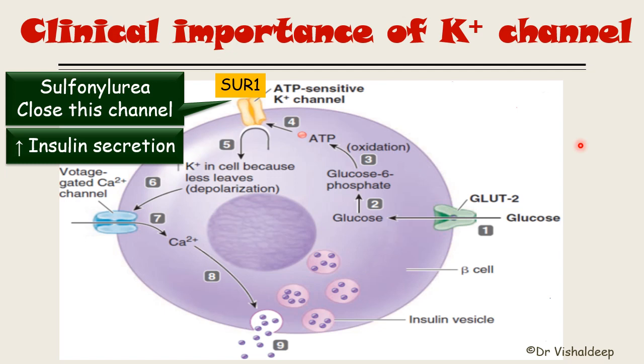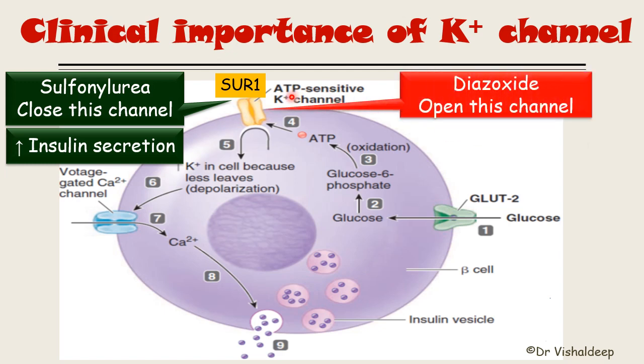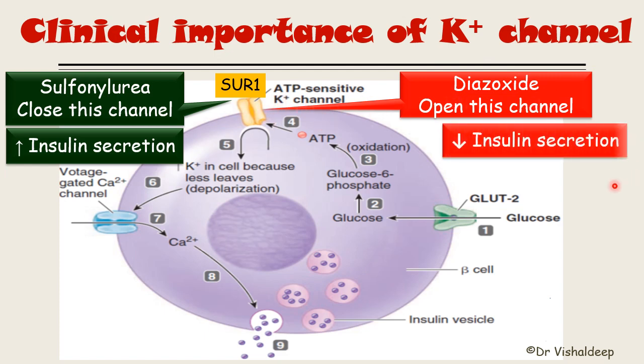Now in which condition do we want to decrease insulin secretion? It is the tumor known as insulinoma. In insulinoma we need less release of insulin, so the drug that opens this channel is known as diazoxide. By opening this potassium channel, diazoxide causes decreased insulin secretion. So this is the importance of the potassium channel.